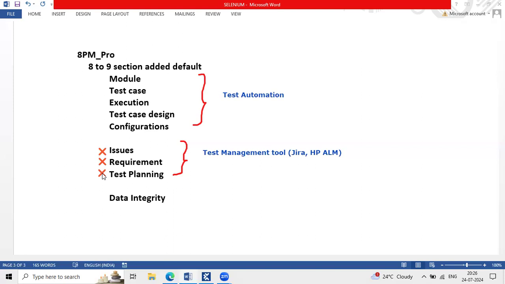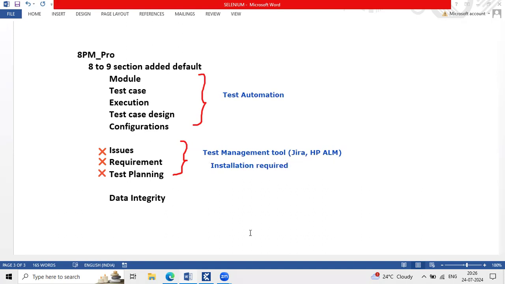Clear? Yes. But why? Because they are already committed to Jira or some other test management tool. And one more drawback is here. If they want to utilize these sections for test management, they must install Tosca, correct? Yes, installation is required.